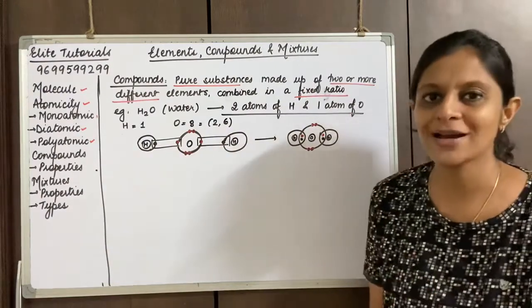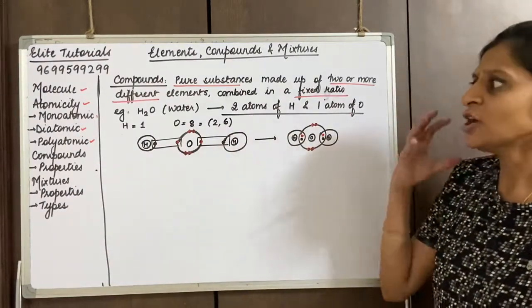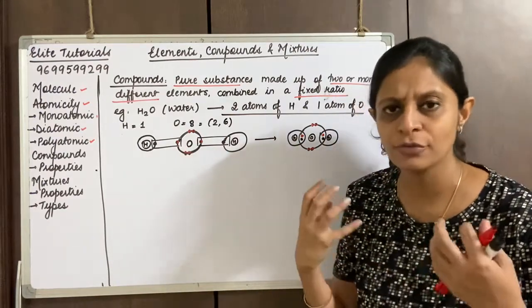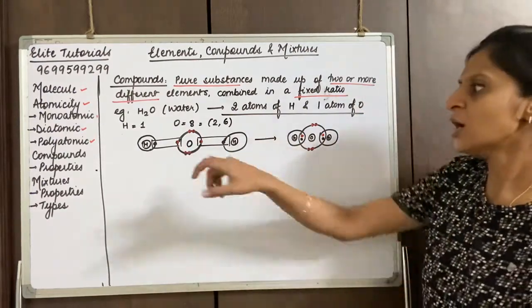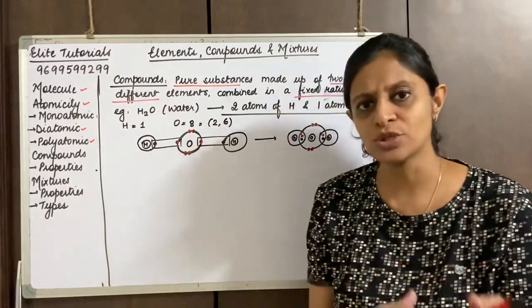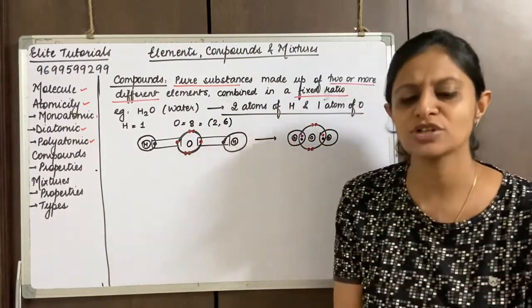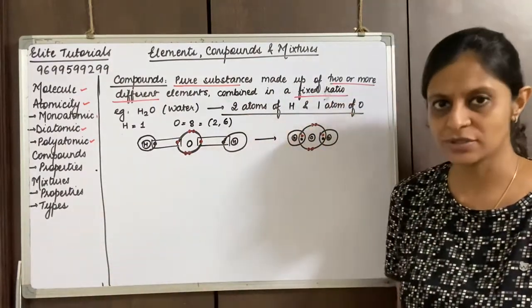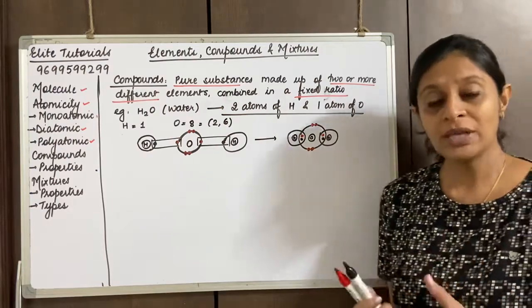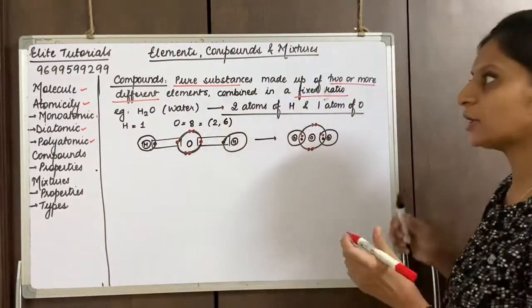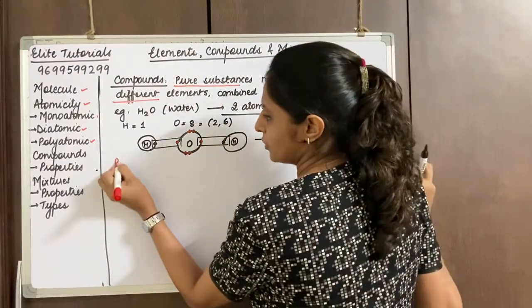Okay, so moving back to our topic. I told you compounds are made up of different atoms which are combined in a fixed proportion. So hydrogen and oxygen have combined in a fixed proportion, that is 2:1. 2 atoms of hydrogen are combined with 1 atom of oxygen. So we have very well understood this. So we need to know the properties of a compound now.